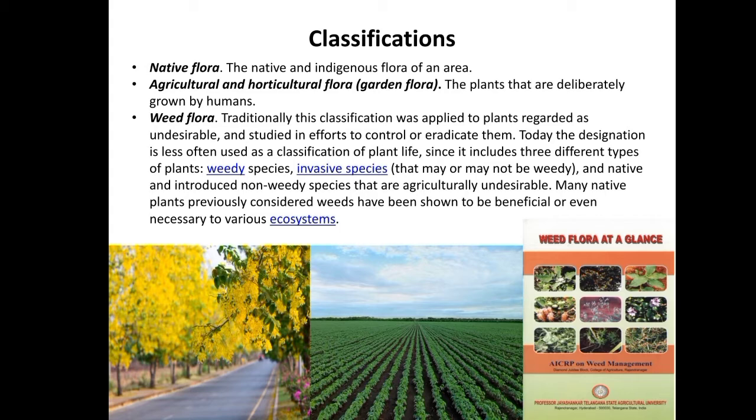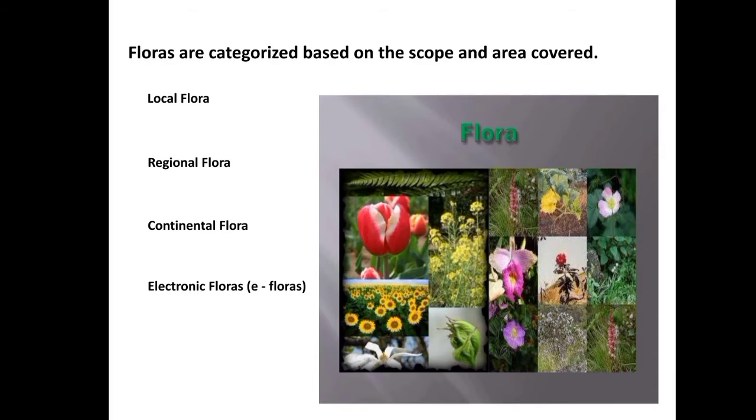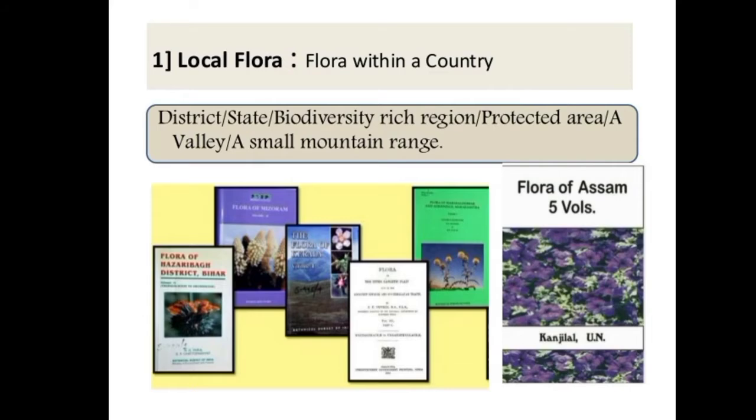So, based on the scope and area covered, the floras are of four types: local flora, regional flora, continental flora, and electronic floras, which are also known as e-floras. First one, local flora. Local flora covers a limited area, usually a state, country, city, or mountain ranges.